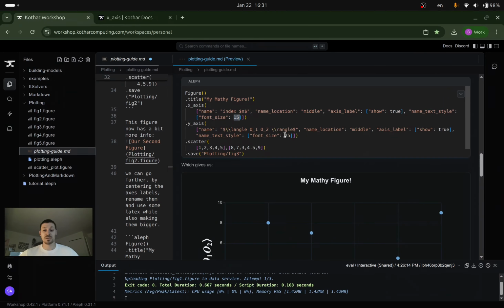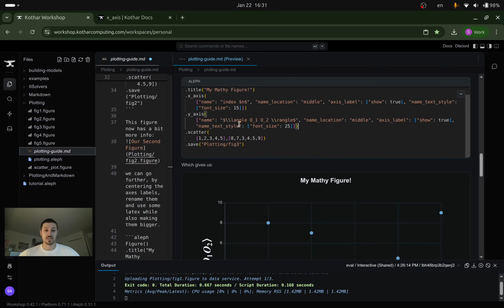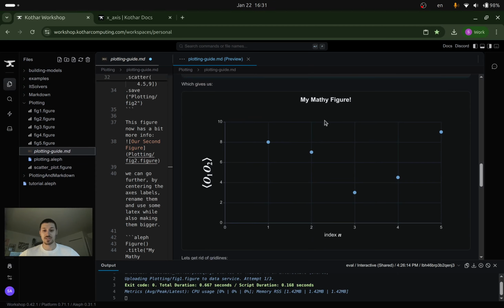I'll make the font a bit bigger. If you are going to use math typesetting in the strings, just make sure you double escape them with two backslashes. You want to put one and the other because it's important, otherwise Aleph will complain. Then you can scatter, and we're going to save this, and you can see that I made this much bigger than this one here.